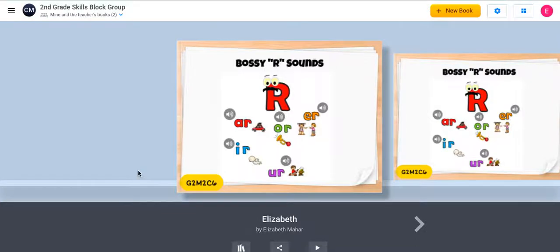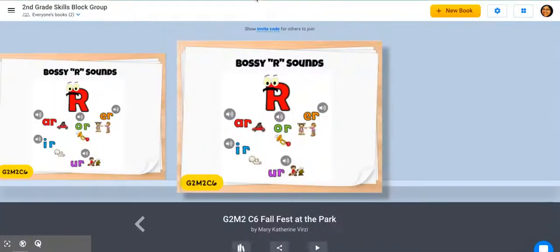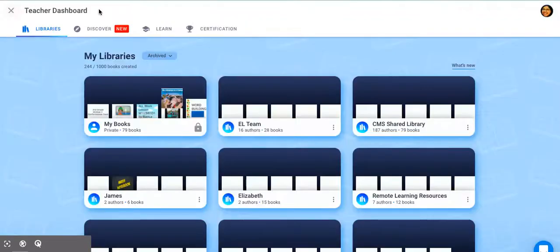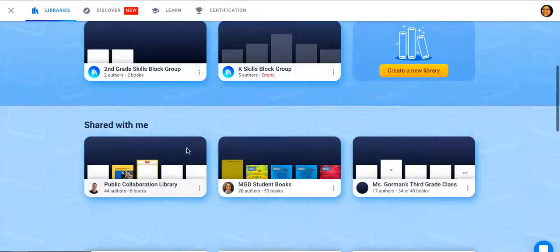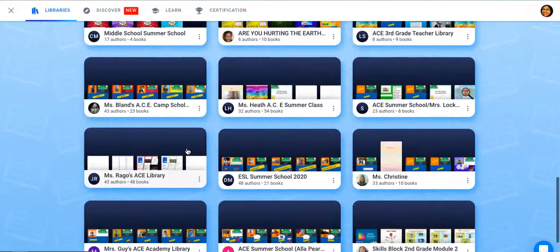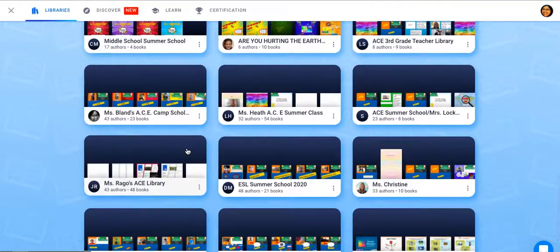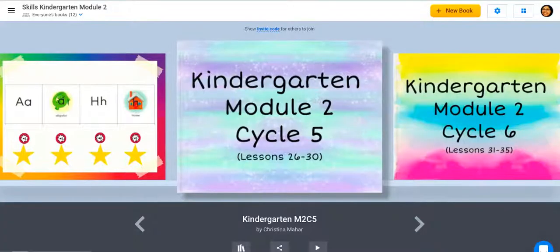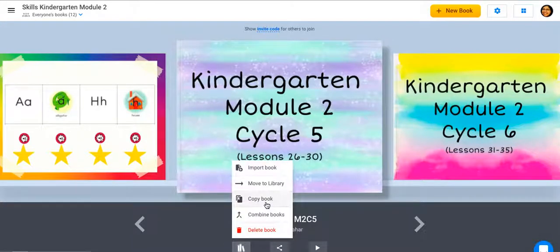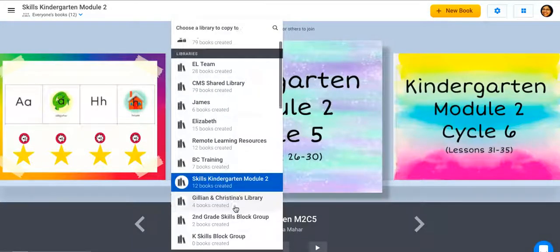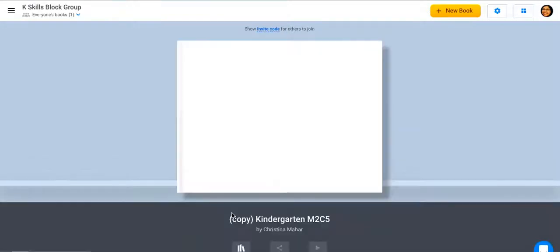Another option for students who are younger would be, for example, a kindergarten student. When you've copied a book from our kindergarten library, let's say we want to give our kindergartners and start with cycle 5, we would copy that book. And again, this is done ahead of time. We'd copy that book into the library for them.